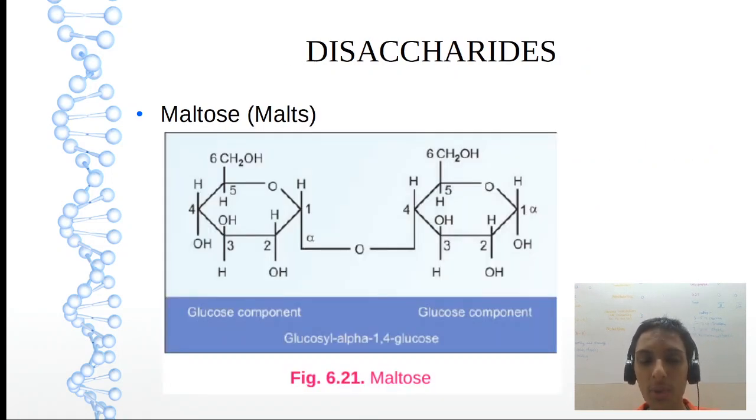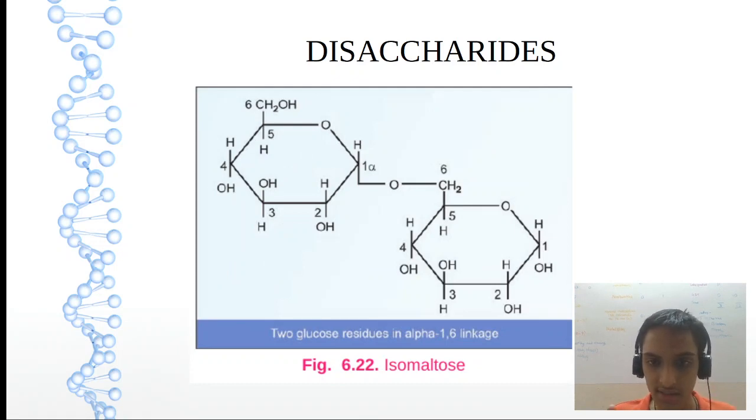Let us see the individual disaccharides. First, maltose. Maltose is a malt sugar. It is present in beverages. This is the structure. You can see two alpha D glucose units linked by a 1,4-alpha linkage. Very similar to amylose, right? In amylose also the same thing, 1,4-alpha. This is isomaltose. Difference, instead of 4 just 6 will come. So 1,6-alpha. You can see that this is the 1,6-alpha linkage.